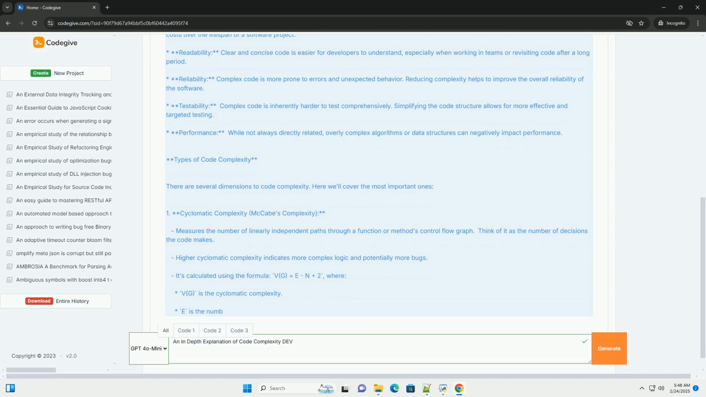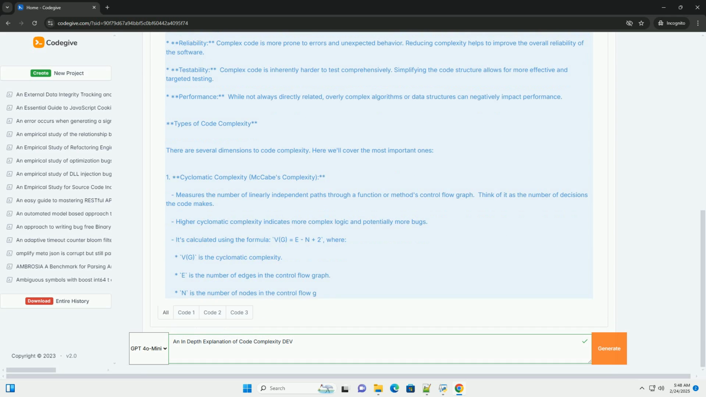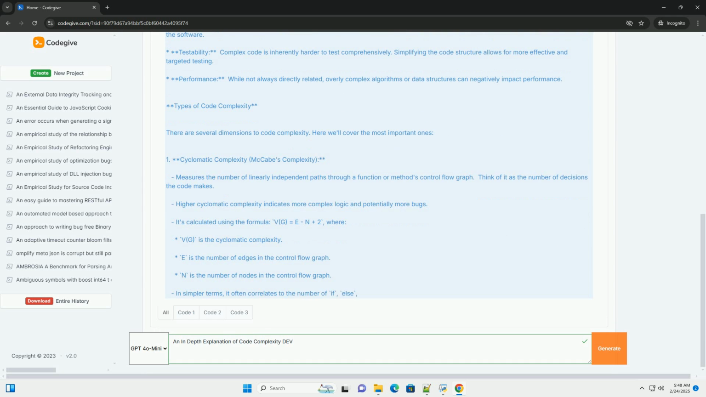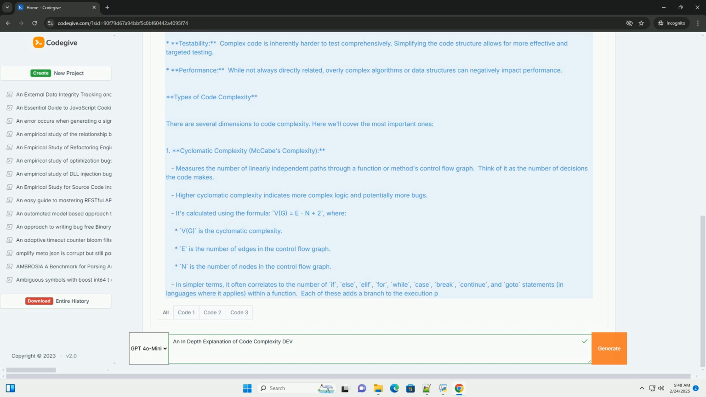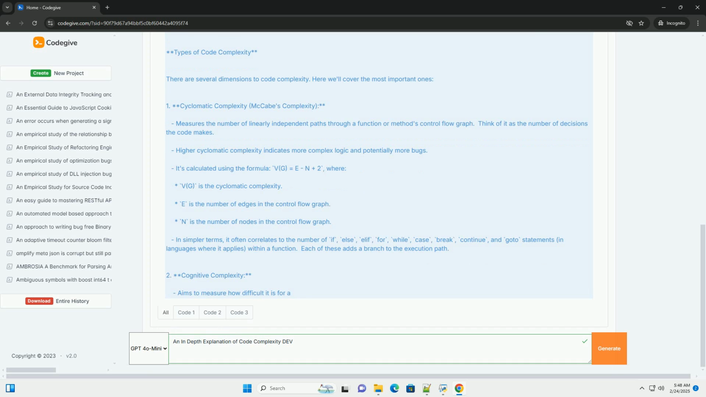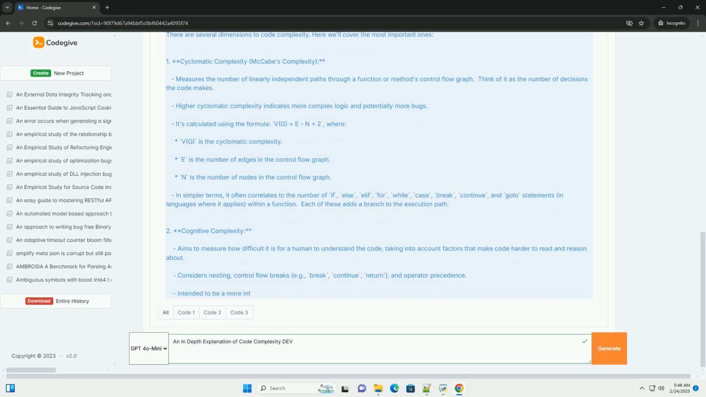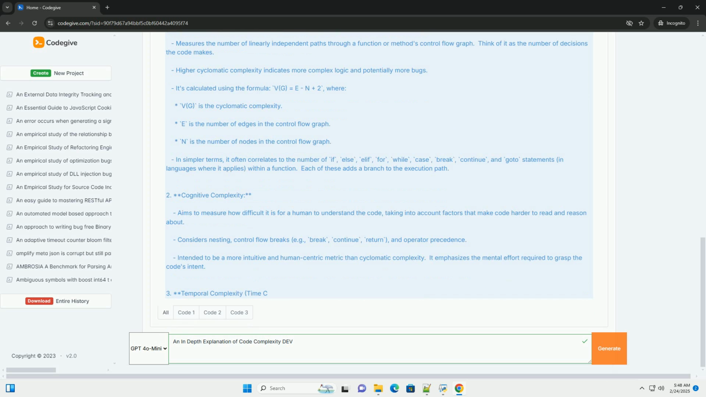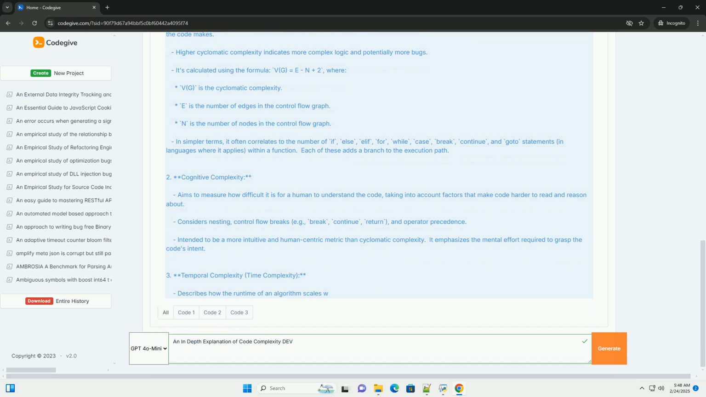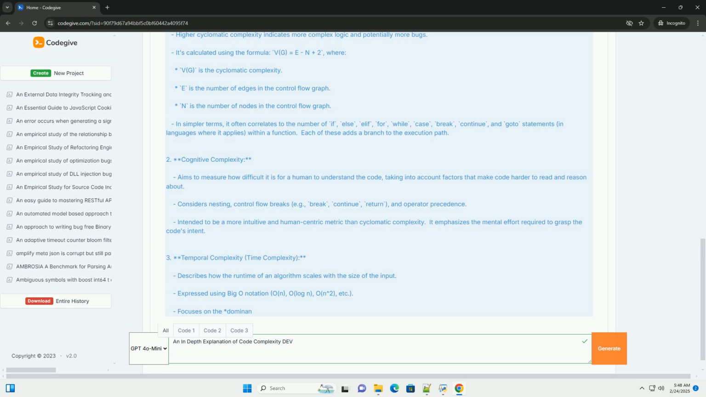Why is code complexity important? Maintainability. Complex code is harder to understand, modify, and fix bugs. This translates to longer development cycles and increased costs over the lifespan of a software project. Readability. Clear and concise code is easier for developers to understand, especially when working in teams or revisiting code after a long period.